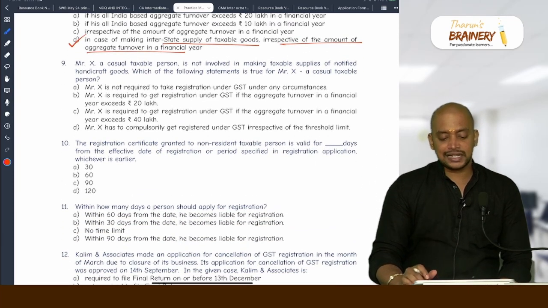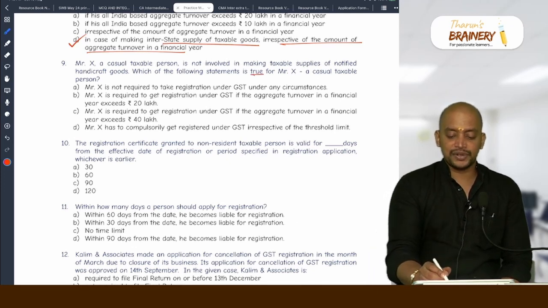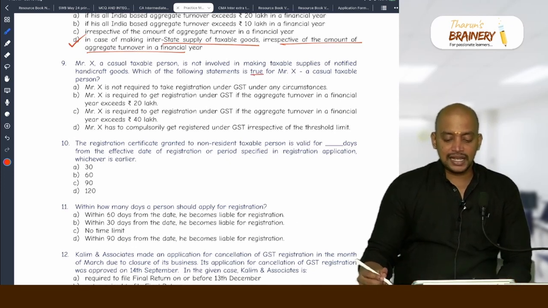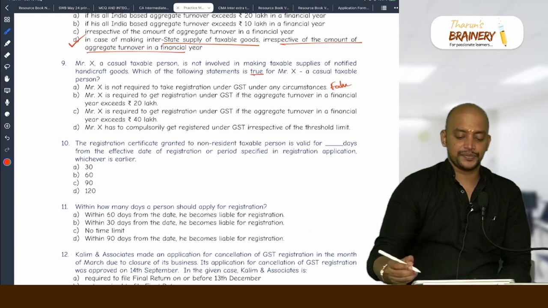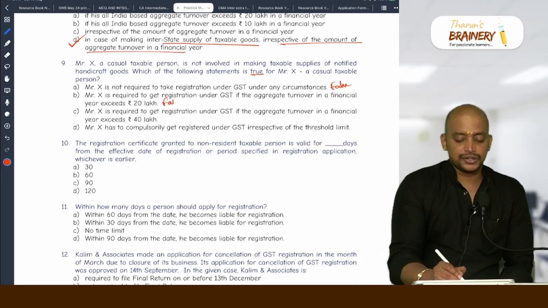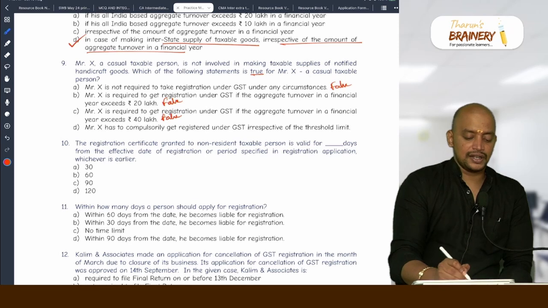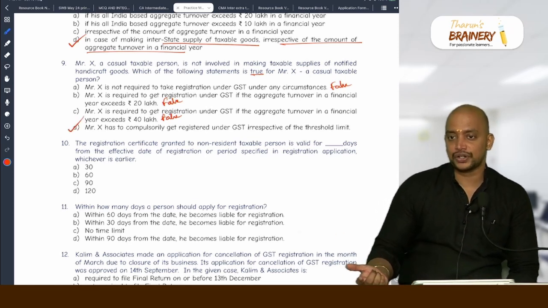9. Mr. X, a casual taxable person, is not involved in making taxable supply of notified handicraft goods. Which of the following statements is true? True for Mr. X, a casual taxable person: X is not required to take registration under GST law under any circumstances. False. X is required to get registered under GST if the aggregate turnover in a financial year exceeds 40 lakhs. False. So they need to compulsorily get registered. Suppose they are engaged in handicrafts, they will register only when turnover exceeds the threshold limit.